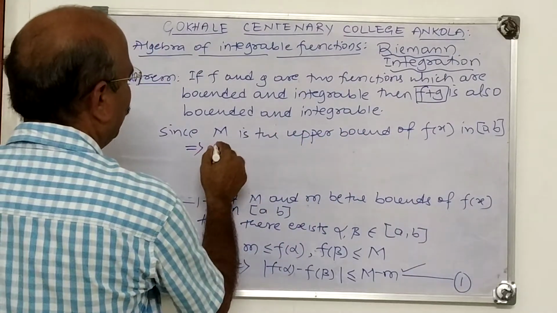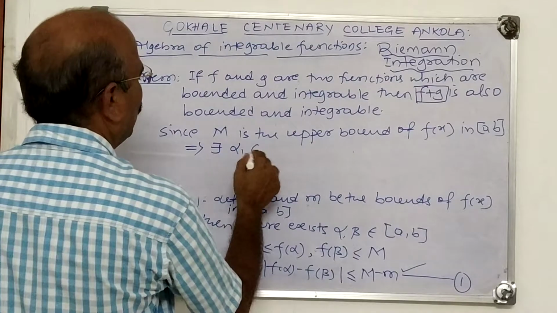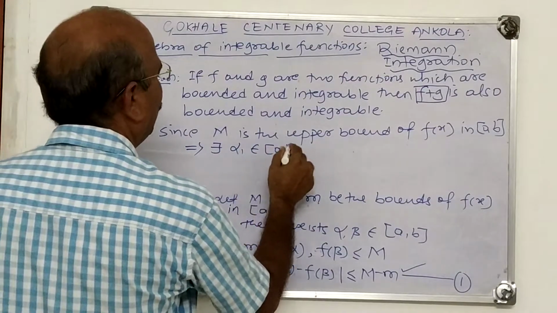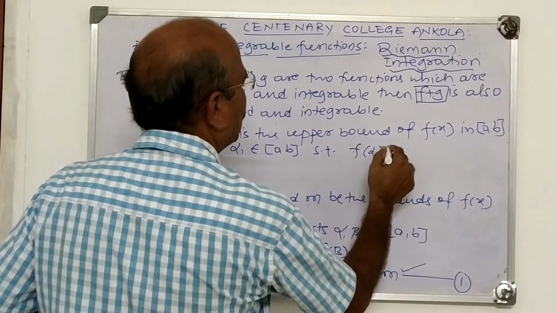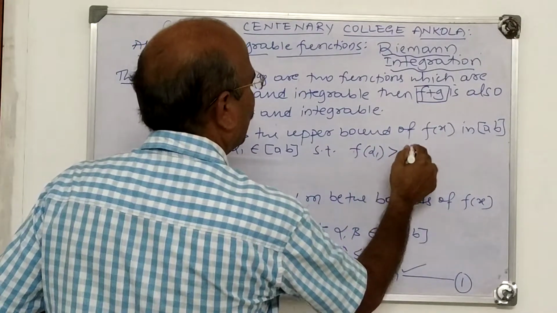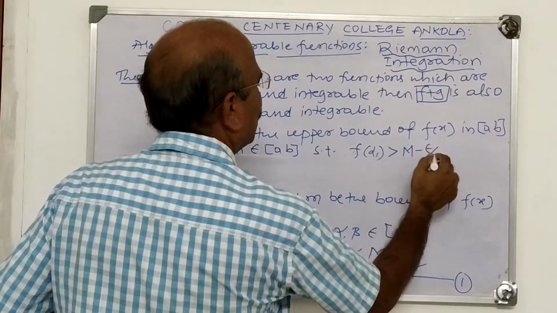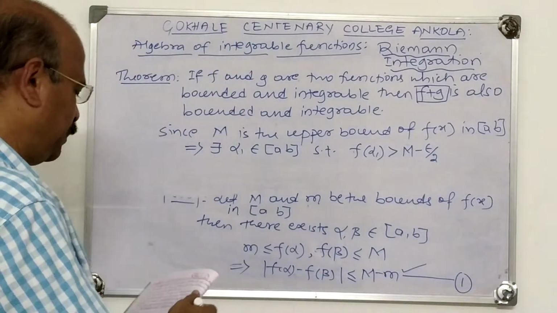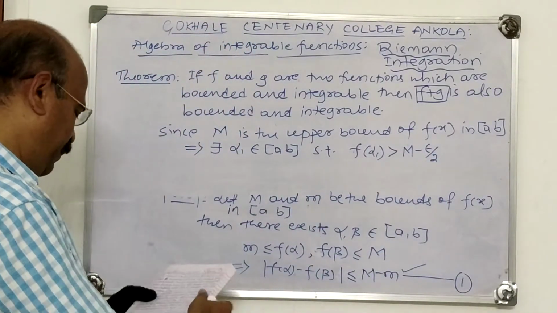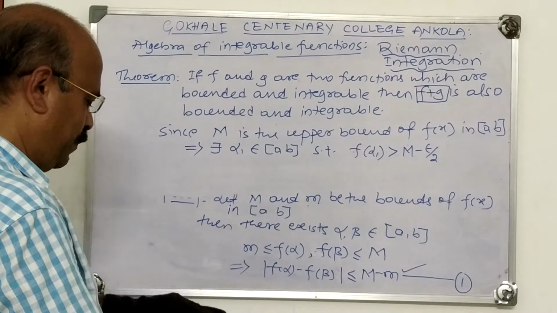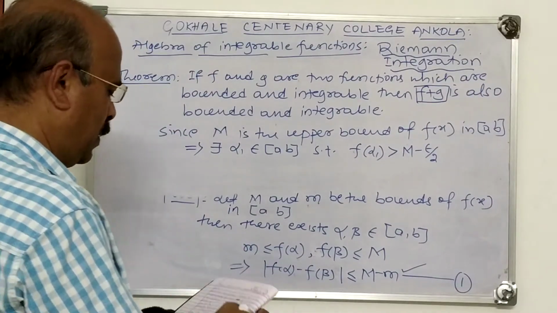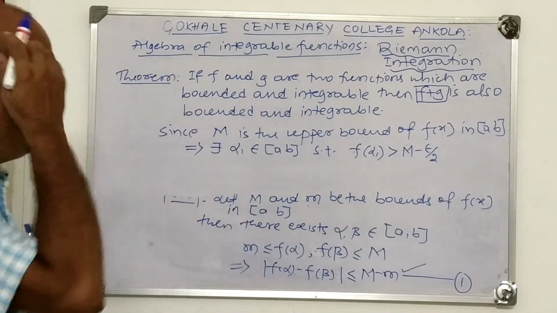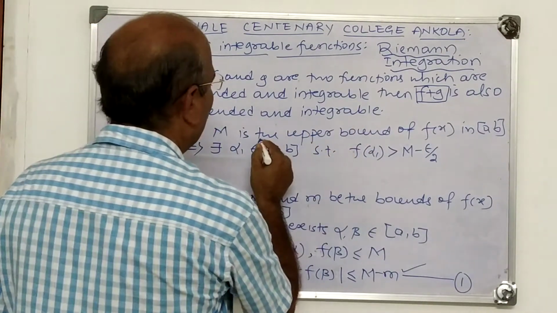This implies there exists alpha 1 belonging to [a,b] such that f of alpha 1 is greater than M minus epsilon by 2. Correct? Let me verify this. M minus epsilon by 2. That is the meaning of the upper bound.